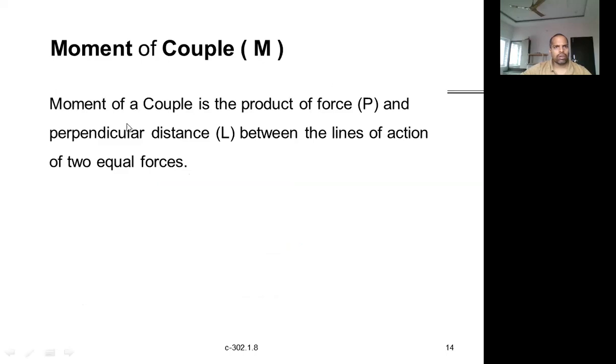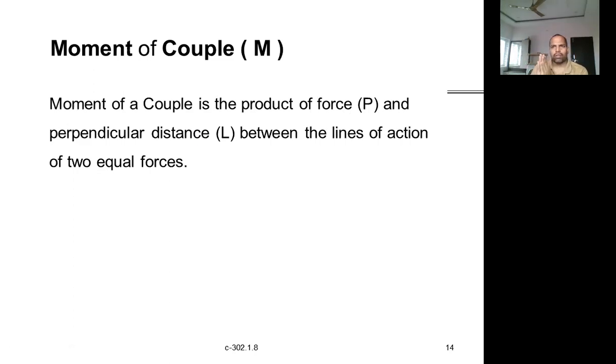So the measurement of moment is nothing but the moment of a couple. The moment of a couple is the product of force and the perpendicular distance between the lines of action of the two equal forces. That's what we have discussed. Moment of couple is equal to force into distance. So about any point you take, the moment will be the same.